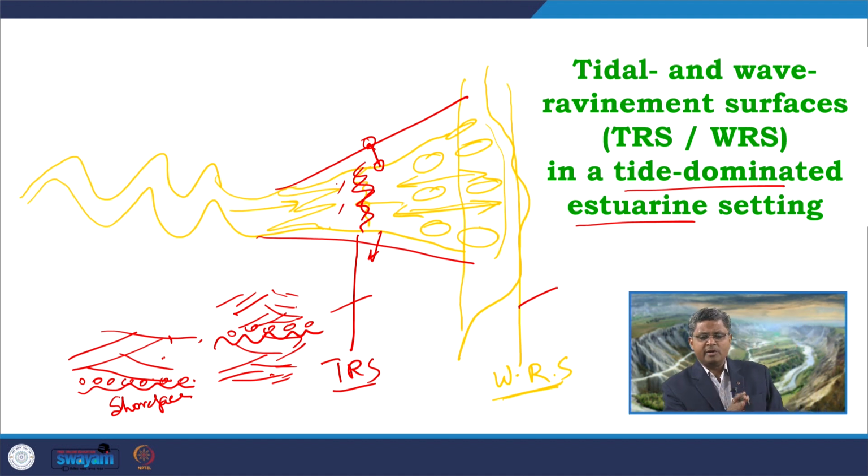So, in the wave dominated estuary setting, the tidal refinement surface was distinct as the underlying unit was very fine grained deposit, as it was the central estuary deposit. In this case, we are not getting those fine deposits, but in terms of tidal influence, we can distinguish them very easily. So, tidal and wave refinement surfaces are distinct surfaces. They form at different parts during this transgressive phase, depending on which one is more dominant, how much is the dominance, and what the energy condition of the corresponding tidal current and the wave energy is.